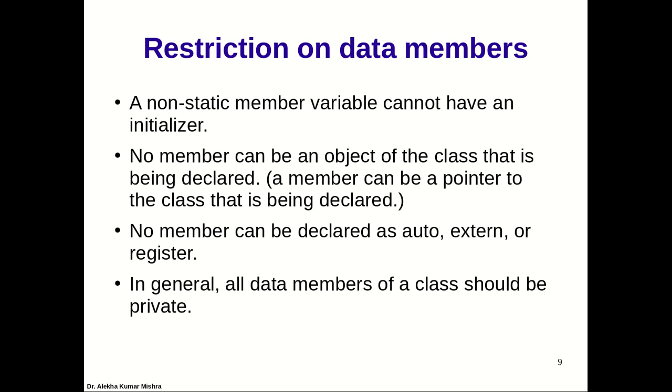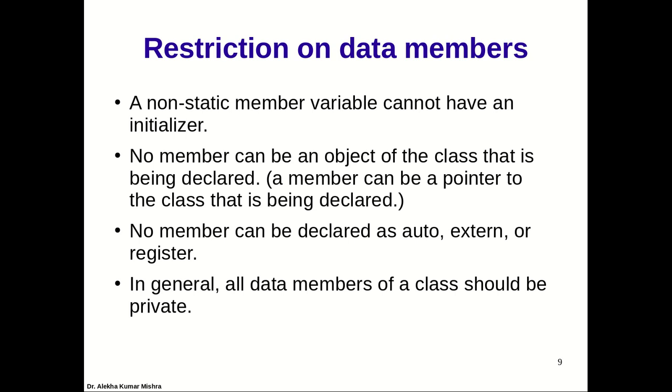No member can be an object of the class that is being declared. A member can be a pointer, but remember that in the same class we cannot have an object as a member. As we can declare variables, we can declare objects also, but we cannot have an object of the same type as a member of a class. That is not possible. Also, no member can be declared as auto or extern, and in general all data members we keep private. That is the restriction we made.